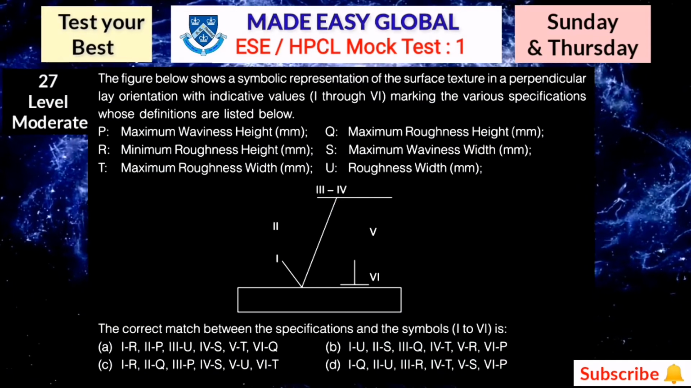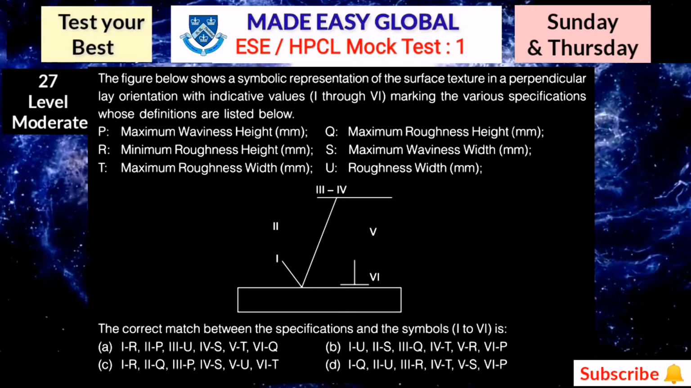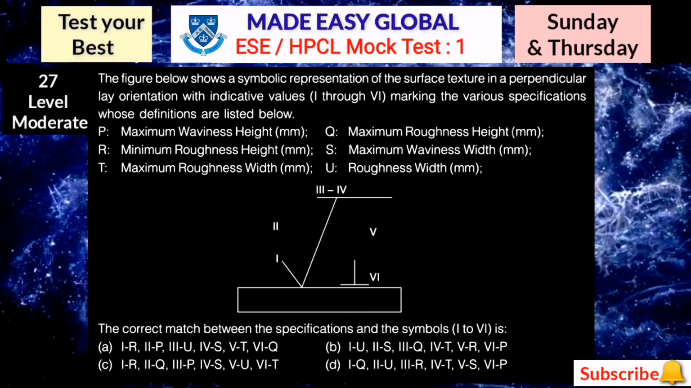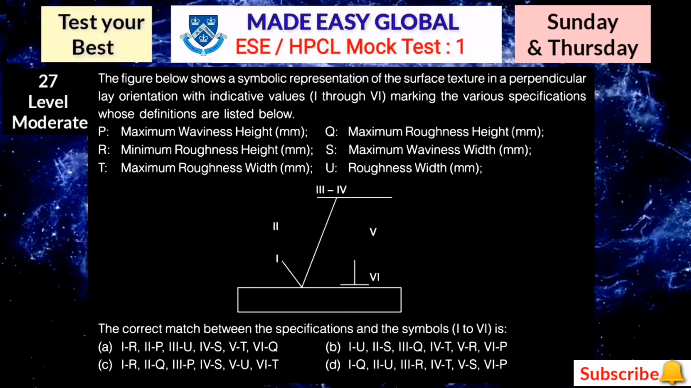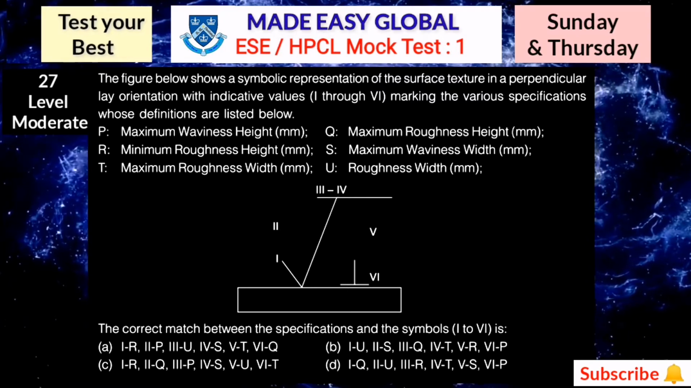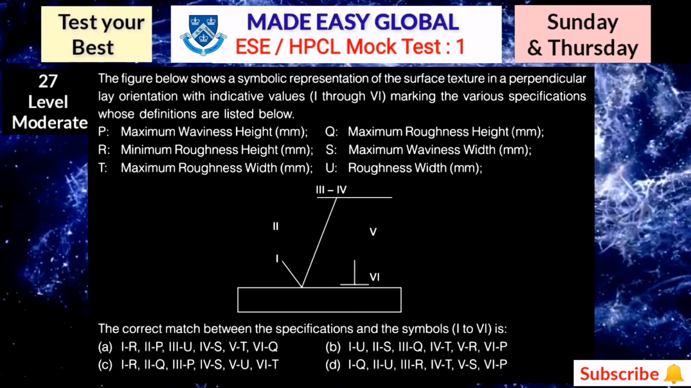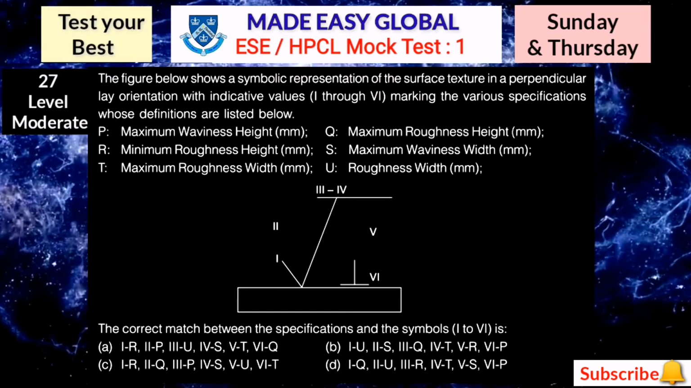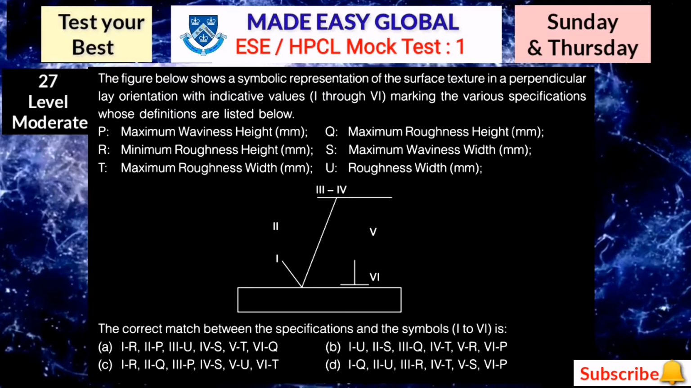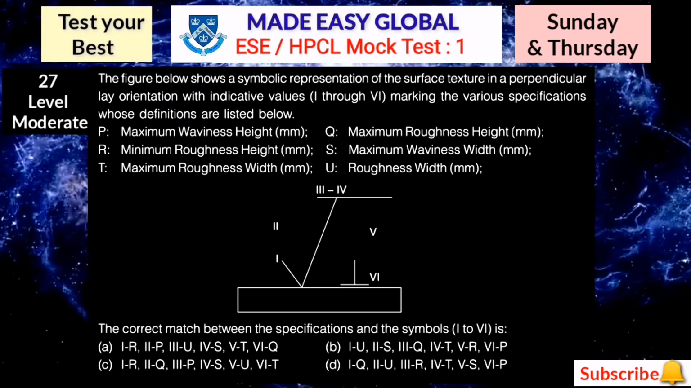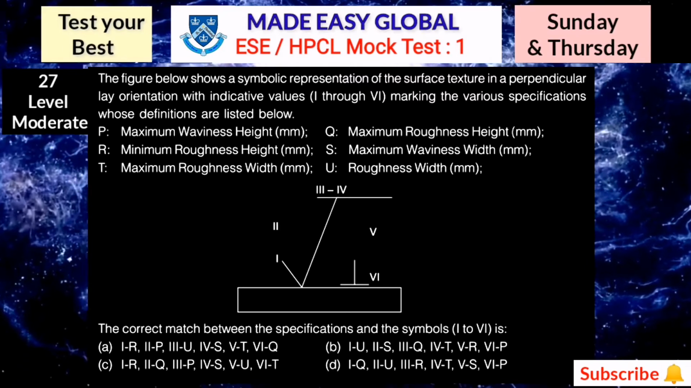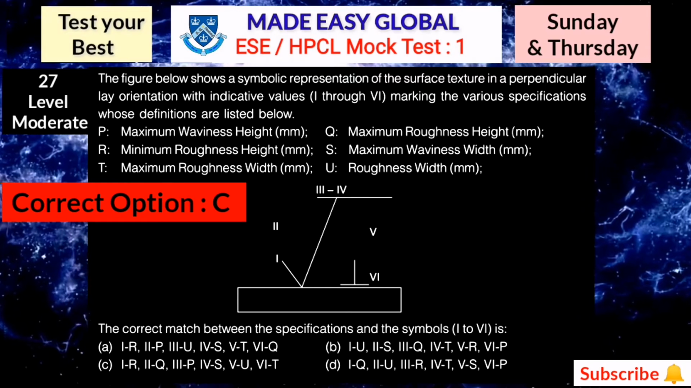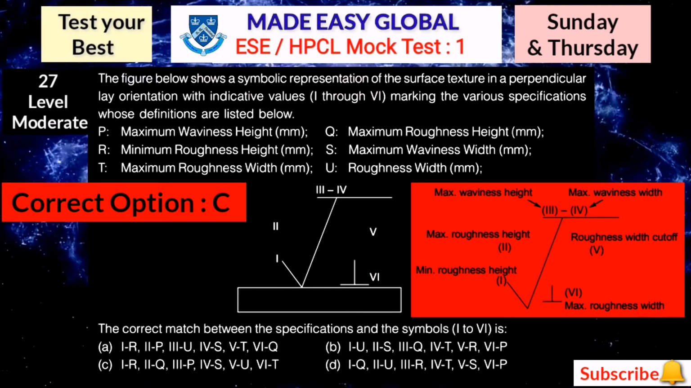The figure below shows a symbolic representation of the surface texture in a perpendicular lay orientation with the indicative values marking various specifications whose definitions are listed below. So here this is the symbolic representation from production engineering, which we have already covered in the daily night fields series. So you can note down your answers according to the ABCD 4 options. Here the correct answer is option number C. The description is also given.